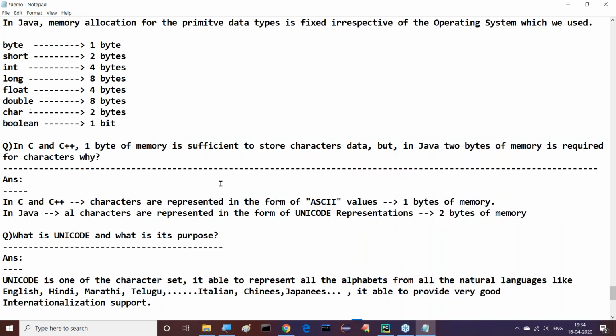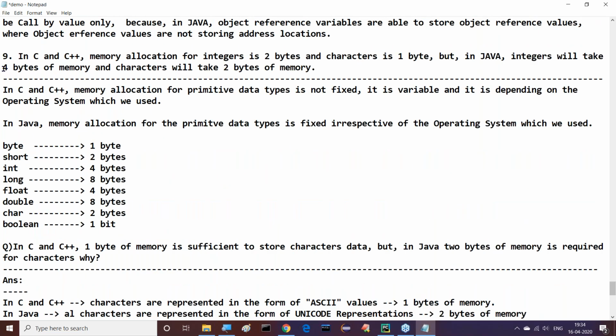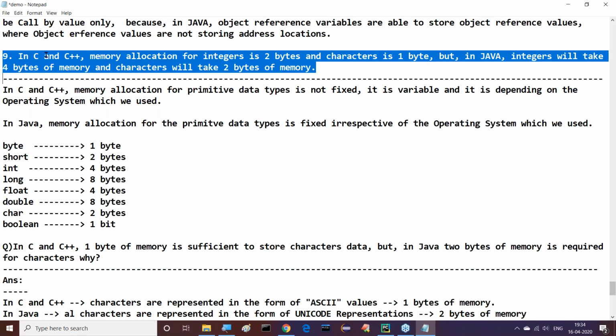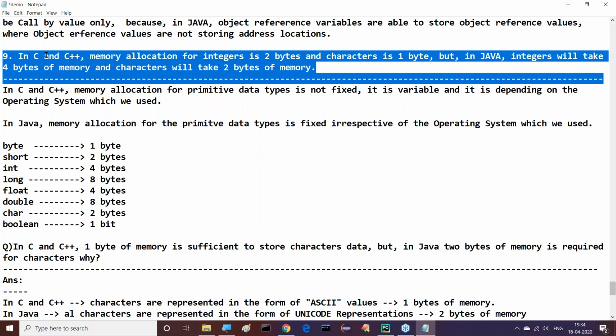Now understand what we are getting clearly, what exactly the points I'm giving there. In C and C++, memory allocation for integers is 2 bytes of memory and for characters 1 byte. But in Java, integers take 4 bytes of memory and characters take 2 bytes of memory. Understand, guys?